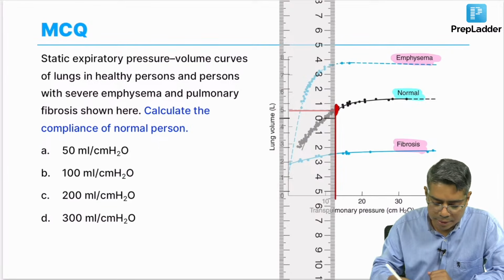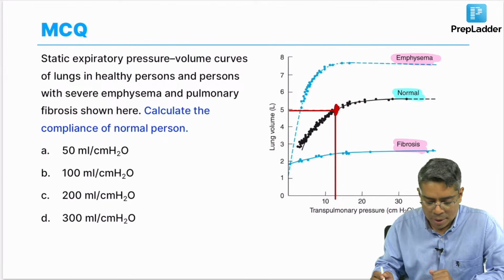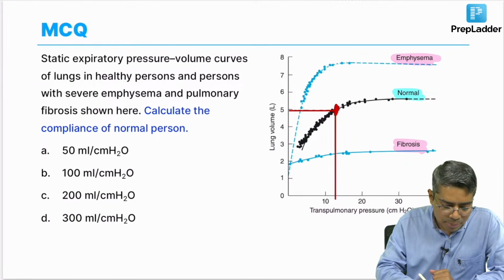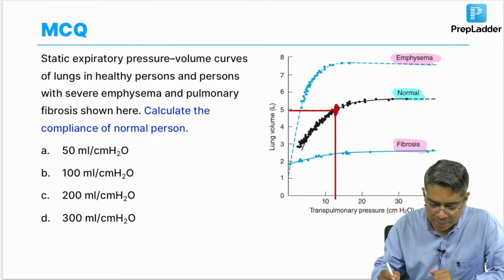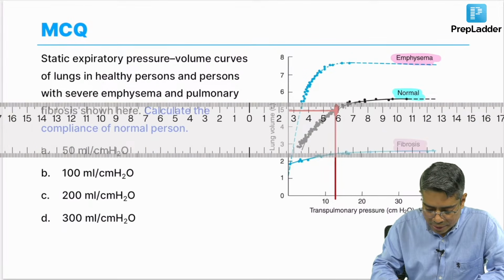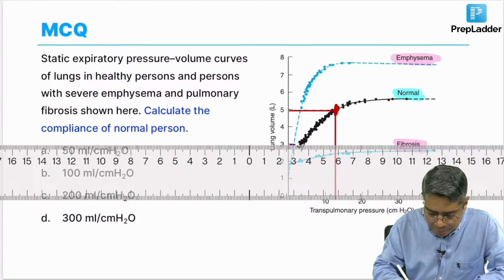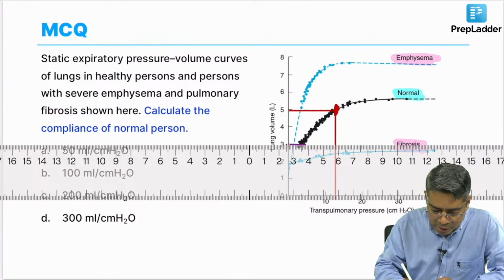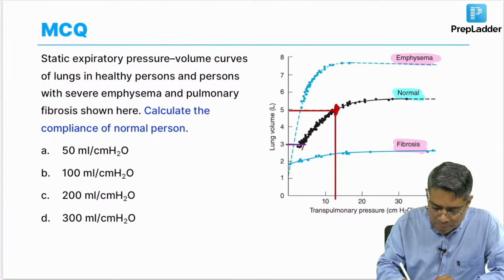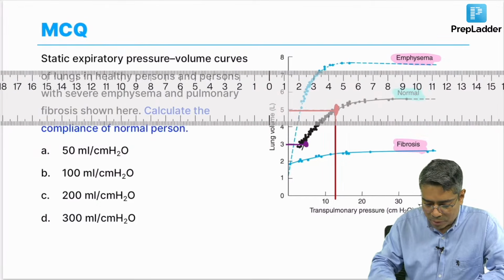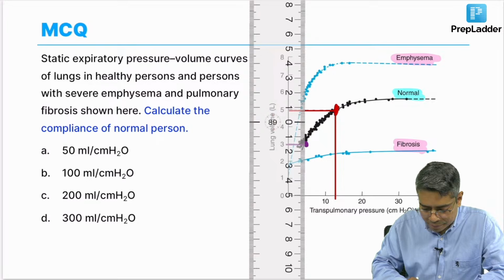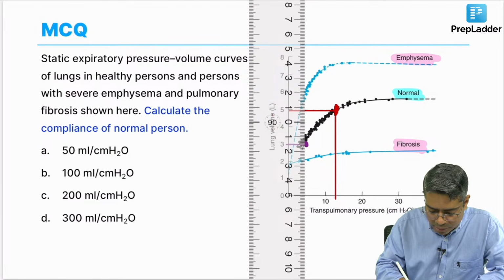Now, again I will take another point. I will take a scale and from the 3 liter point, or maybe from the 4 liter point I can also do, I drop a perpendicular on this curve, and from that point I drop the perpendicular on the x axis.